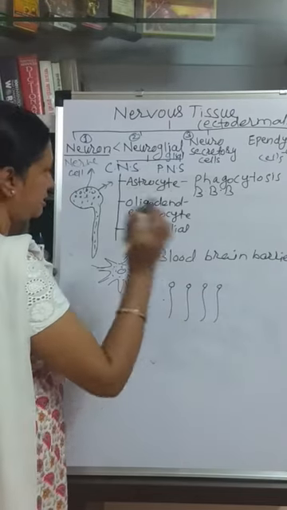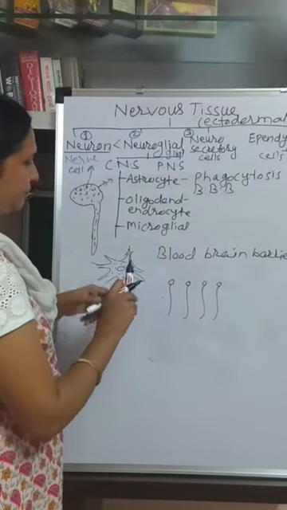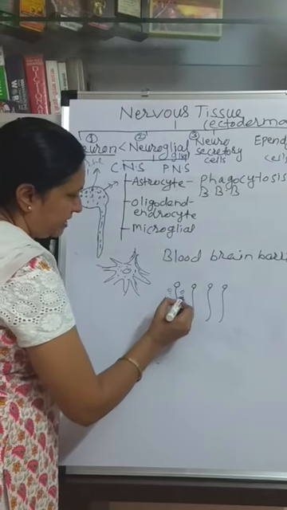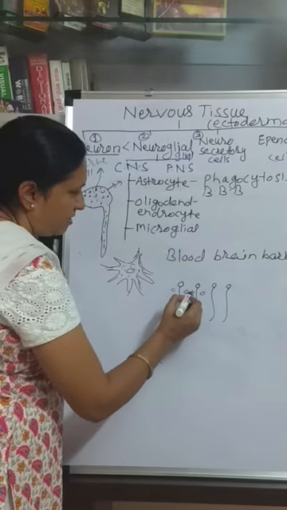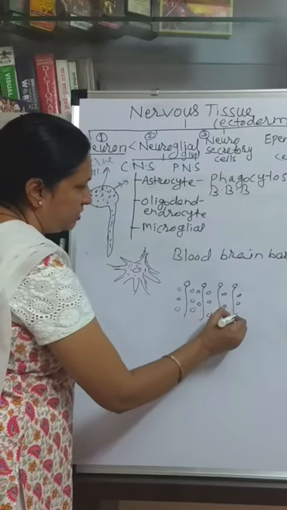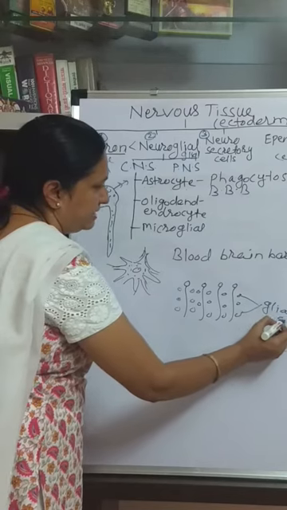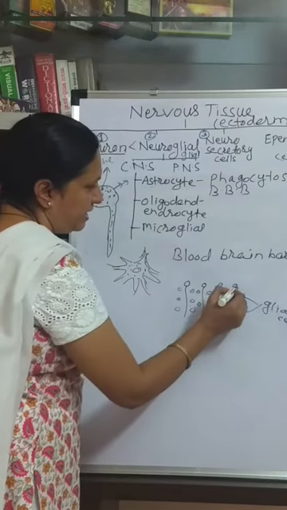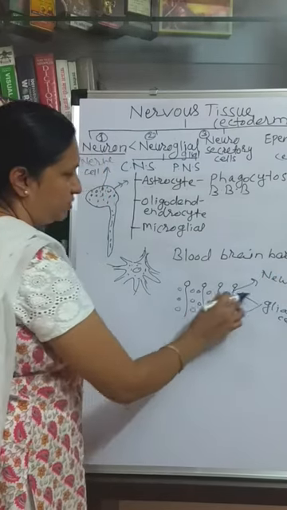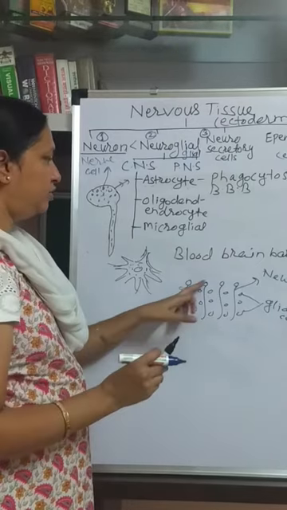So these are the neurons present in the brain and spinal cord. And these neuroglial cells are present around the multipolar neuron. So these are the glial cells, means neuroglial cells, and this is the neuron. Neuroglial cells surround the neurons.